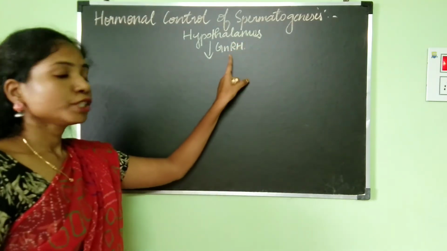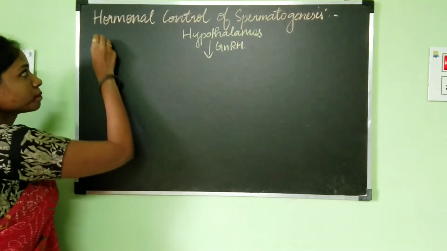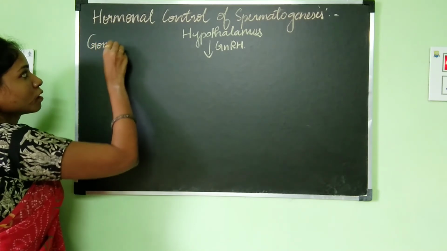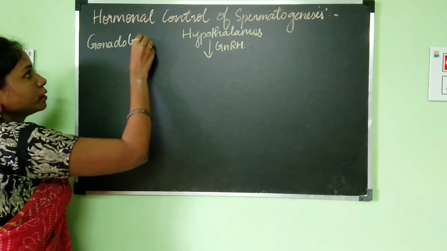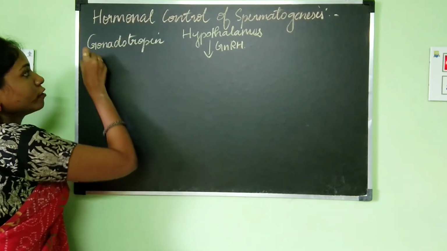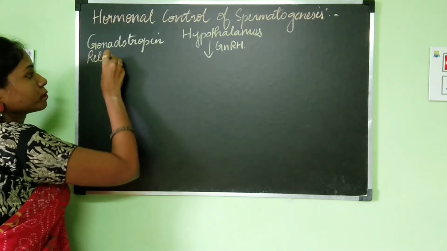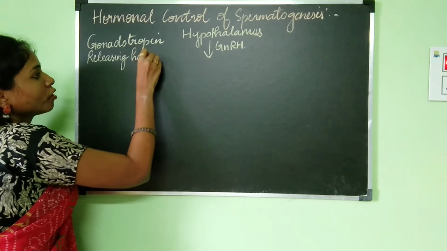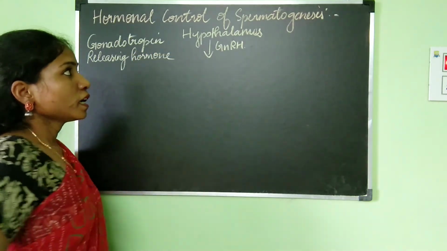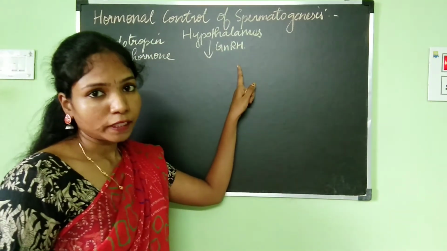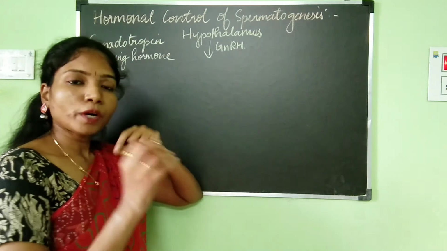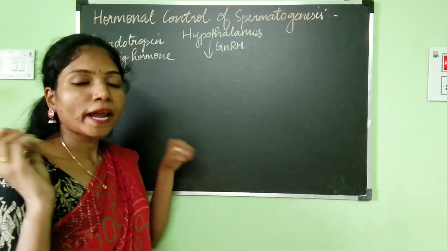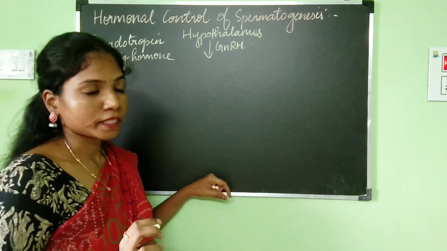What is GnRH? GnRH is gonadotropin releasing hormone. This gonadotropin releasing hormone is produced from the hypothalamus, and this production of GnRH will occur at puberty in the case of males.